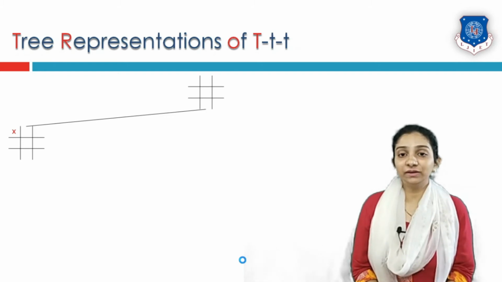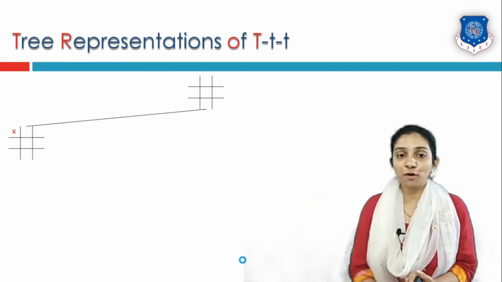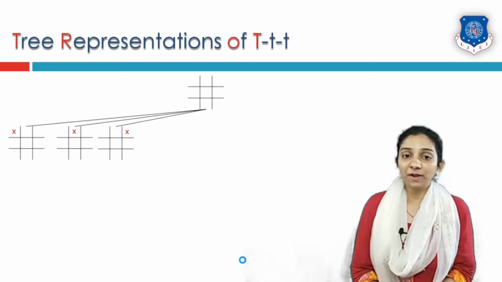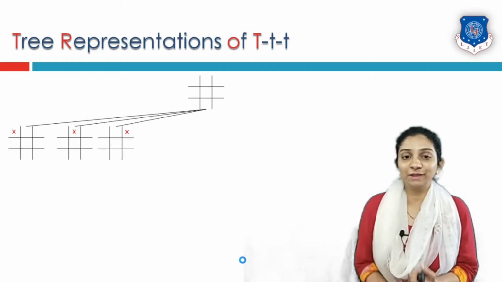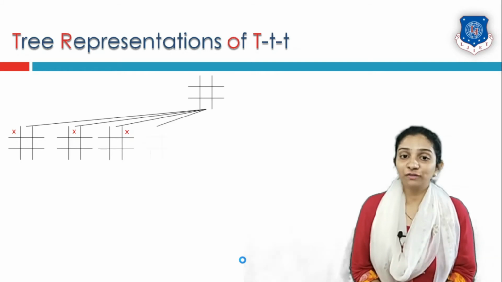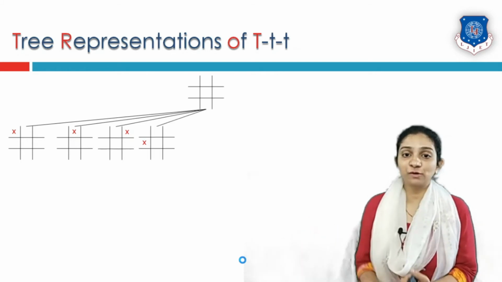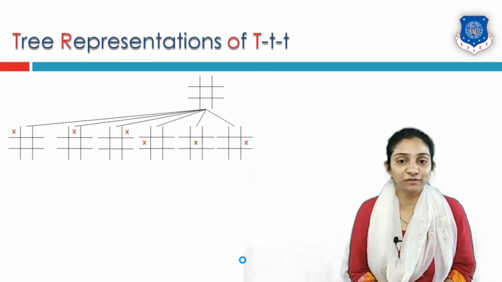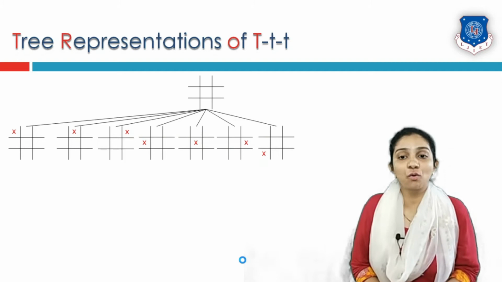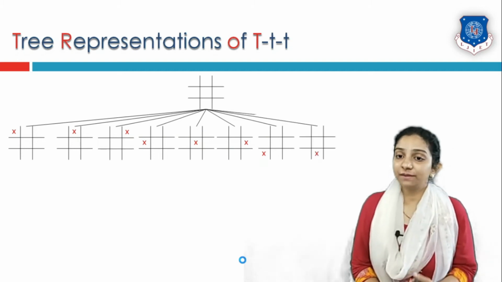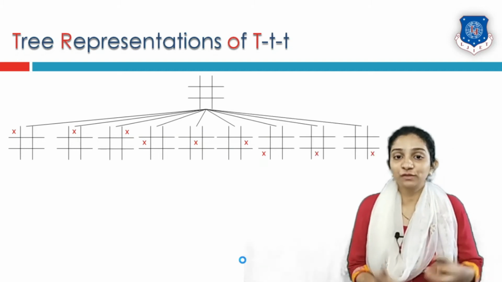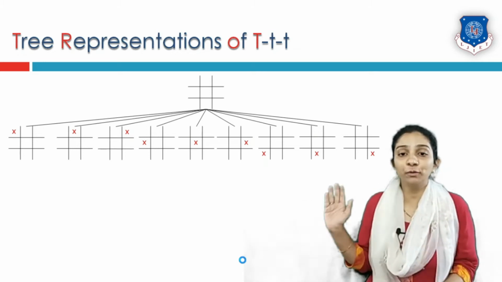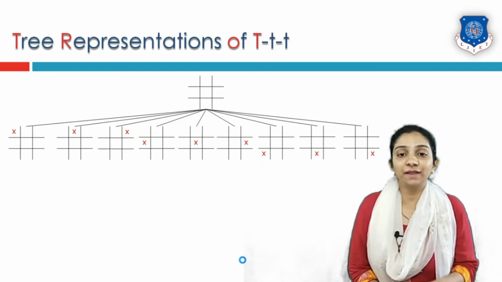We can either draw X in row 1 first box, or row 1 second box, or row 1 third box. These are 3 possibilities. We can also go in the second row first box with X, second row middle box and second row third box, or in the last row first box, second box or third box.